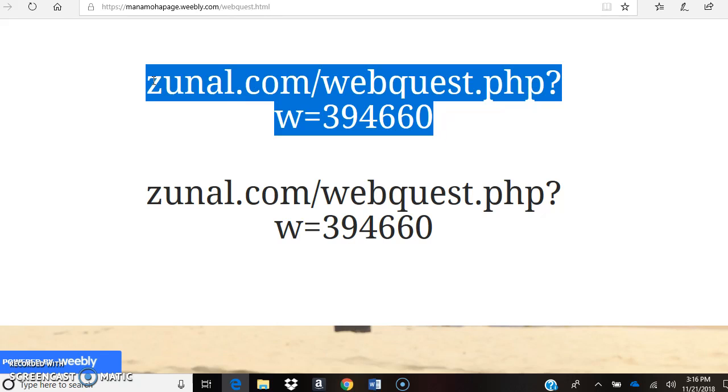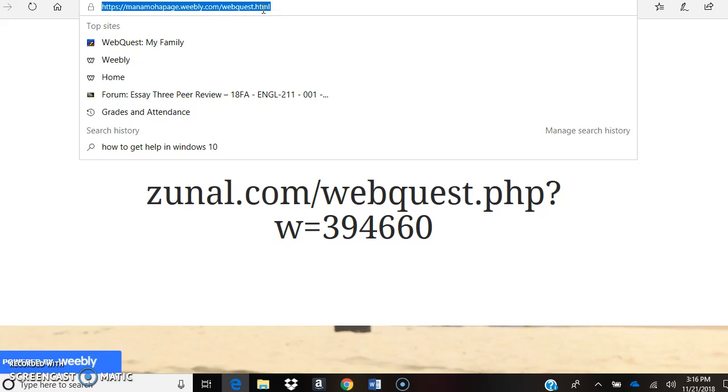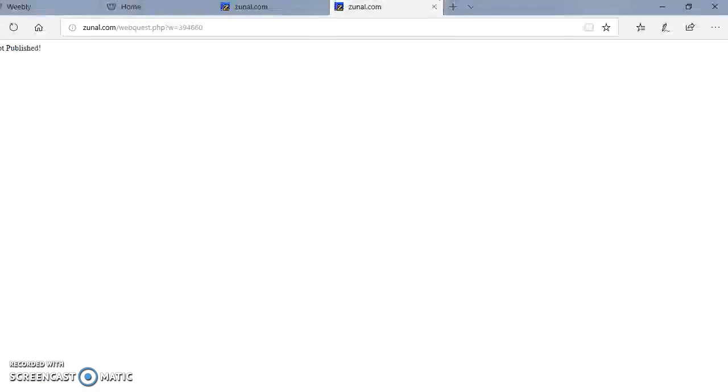So I'm just going to copy it and paste it over here. Let's see how it's going to come. It will not come, so I have to fix that. I will try my best to fix that. Hopefully it will work for me.